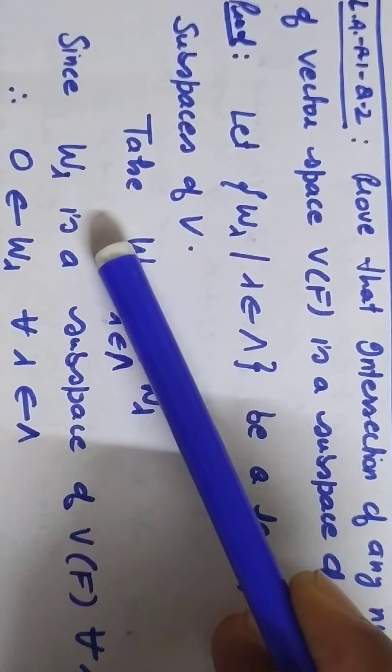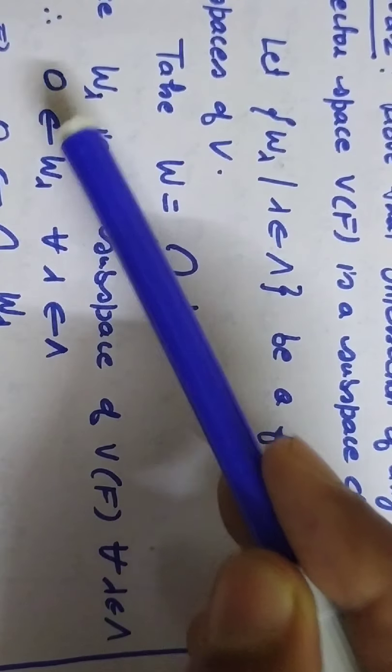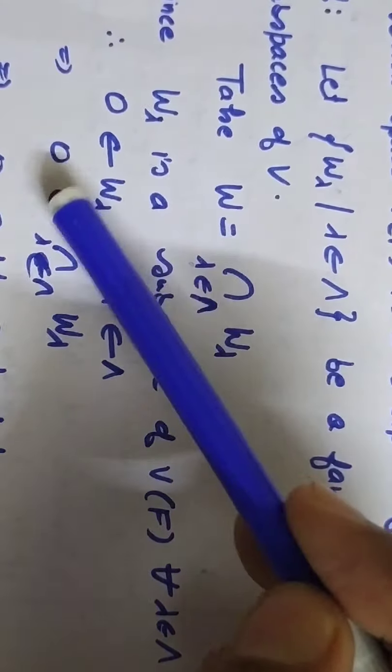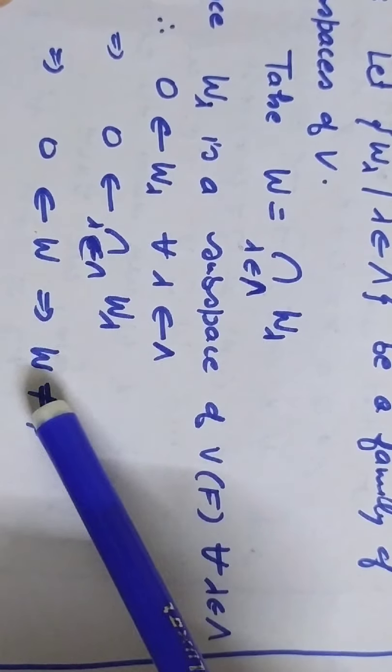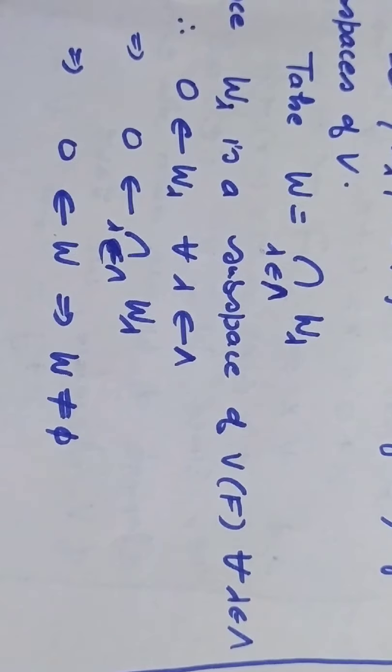Since W lambda is a subspace of V(F) for all lambda belonging to big Lambda, therefore 0 must belong to W lambda for all lambda, which implies 0 belongs to the intersection of all W lambda, which implies 0 belongs to W, and W will therefore be a non-empty set.